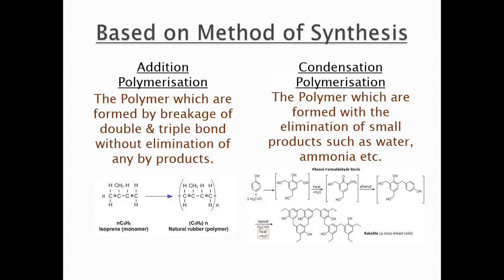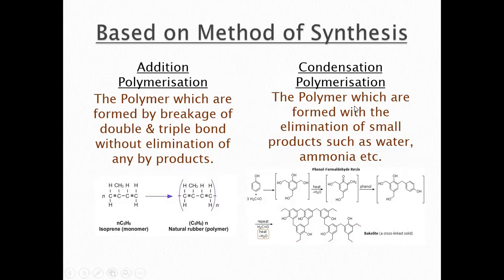Next, we have classification based on method of synthesis. This is very important. There are two types of polymerization. The first one is addition and the second one is condensation. In addition polymerization, there is breakage of double and triple bonds, but there is no elimination of any byproduct. For example, I have taken the example of isoprene. As you can see, there will be just a breakage of double and triple bonds, and we will get a product.